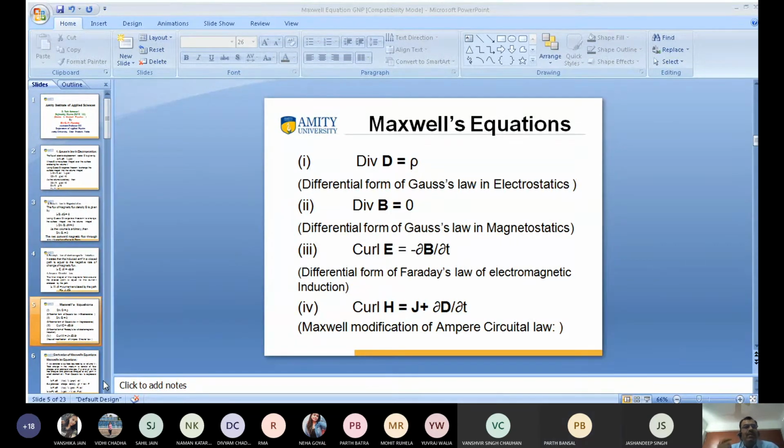Debyam, what is the fourth equation? Curl H is equal to J plus partial of D by time.